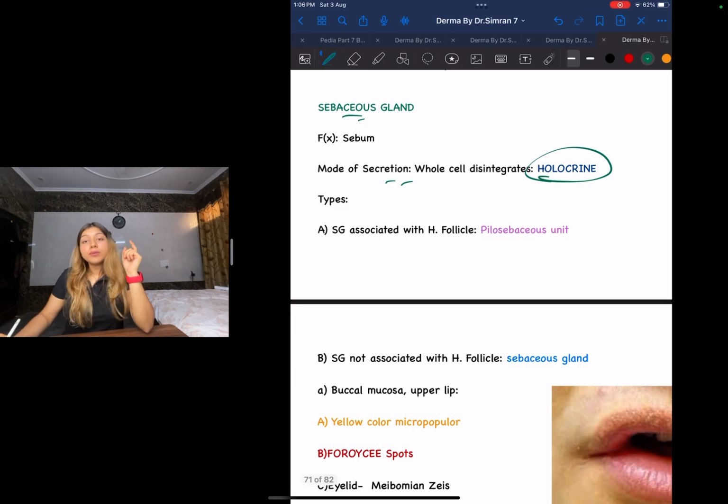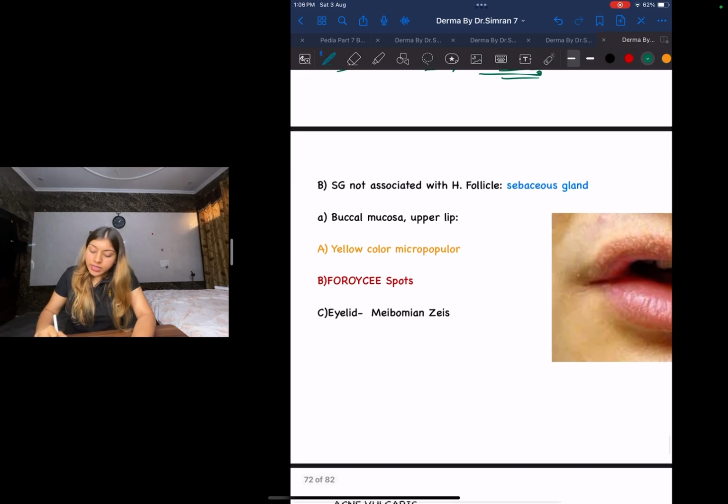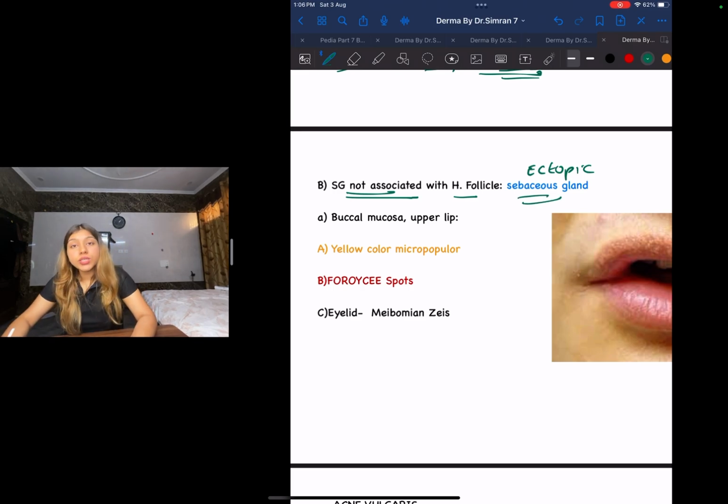Now what are the different types? If your sebaceous gland is associated with your hair follicle, it is called a pilosebaceous unit. If your sebaceous gland is not associated with your hair follicle, that is called an ectopic sebaceous gland. What is it called? It is called an ectopic sebaceous gland.